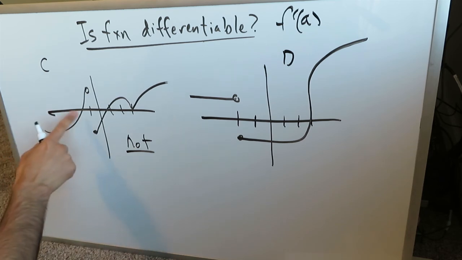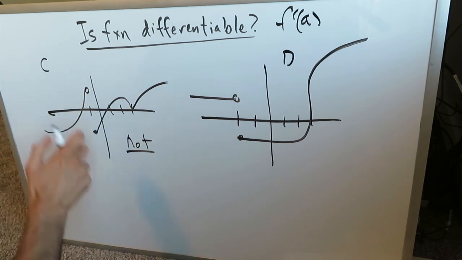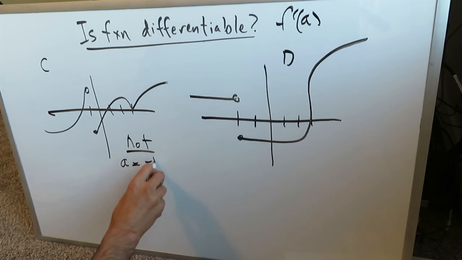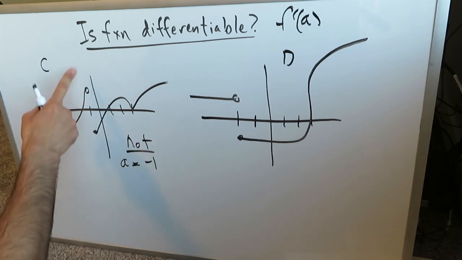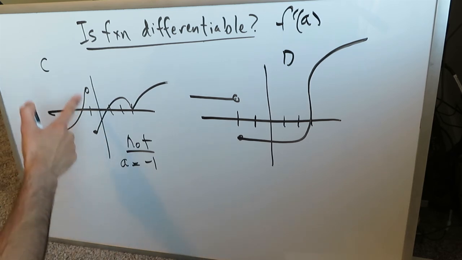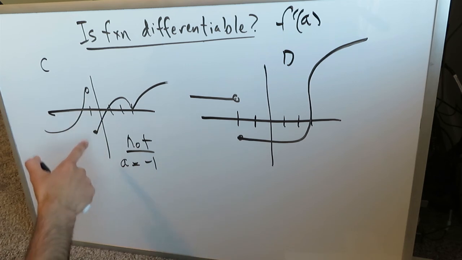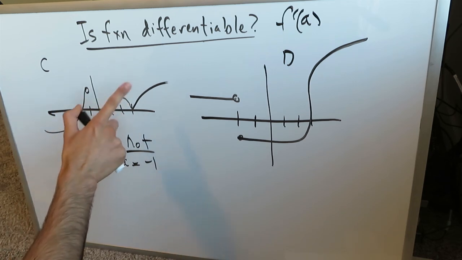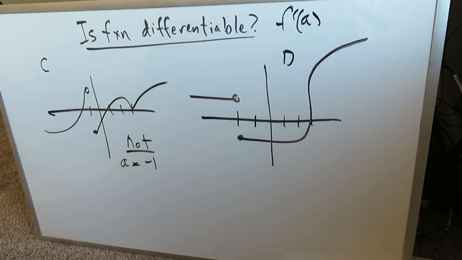When we're looking at c, it is not differentiable at 2 points, and we have to give the reason why. If you look over here at a equals minus 1, it is not differentiable because we have a break. Remember, I've talked about 3 reasons. You can have a corner or a kink, you can have a discontinuity or a break in your function, sometimes called a jump, or you can have the presence of a vertical tangent line. But here at a equals minus 1, we have a break, so it's not going to be differentiable. The left side and the right side limits will not be the same.